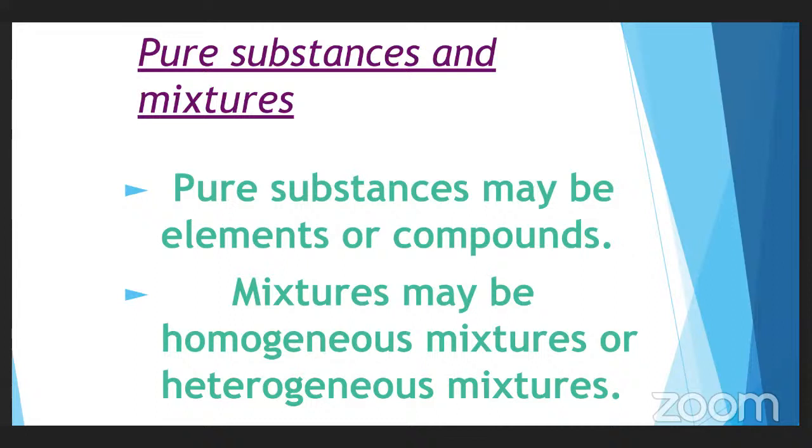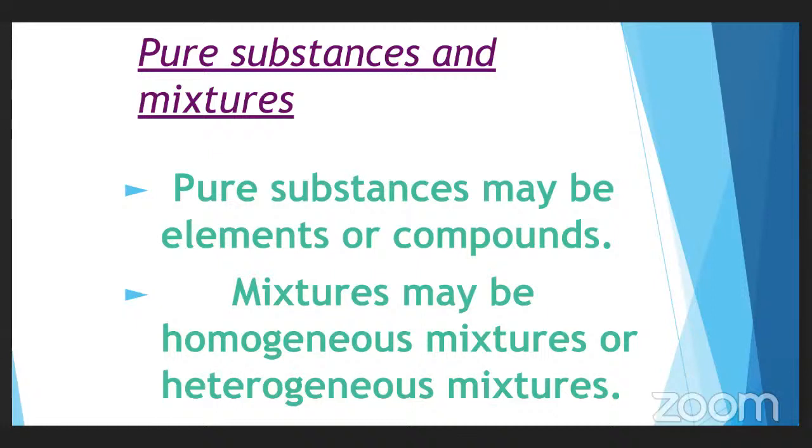For example, ferric oxide. Ferric oxide has iron in it, but you don't get pure iron from ferric oxide; you have to extract iron. This is the difference between the element and the compound. So pure substances may be either elements or compounds, and from the compounds we can extract the pure element.